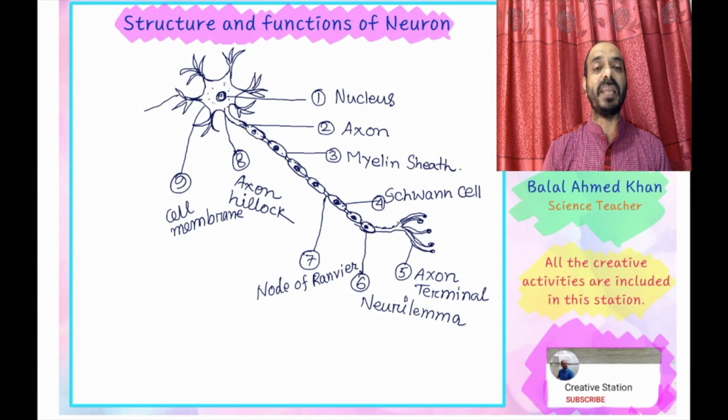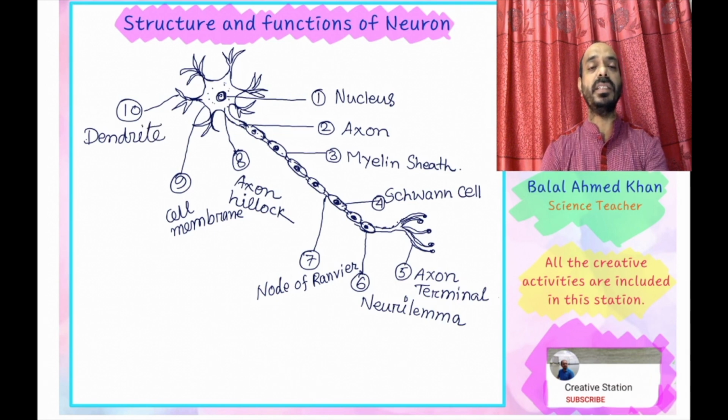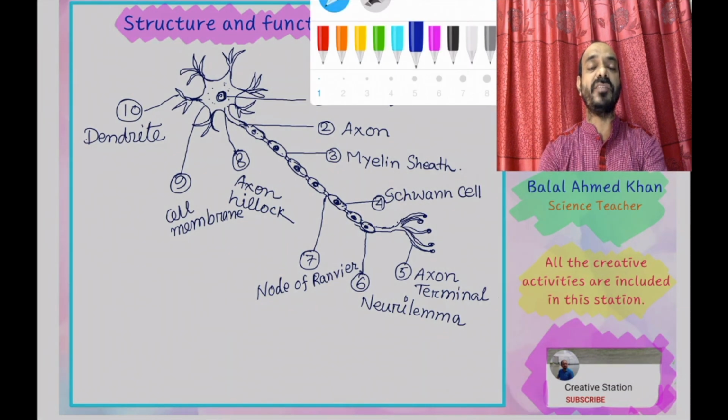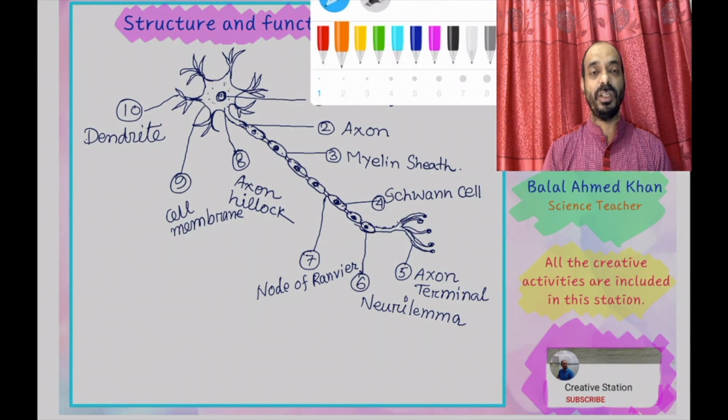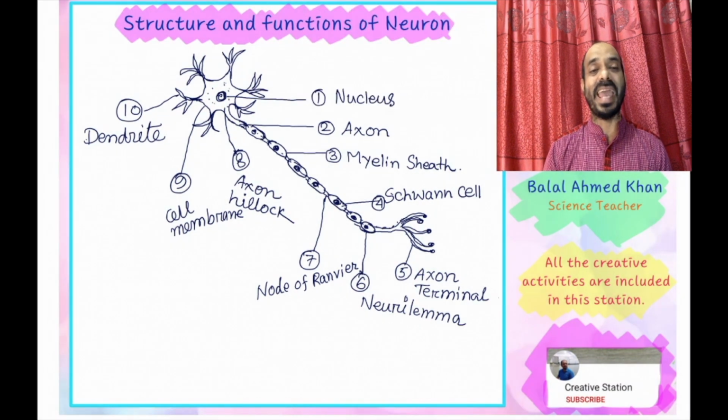It protects the internal parts of the cell body, the different organelles and the nucleus. And number 10, dendrite, is the outermost part of the cell body that receives all the sensory activities, or all the information from the axon terminal of other cells. So dendrite and axon terminal act as the end parts of a neuron cell.